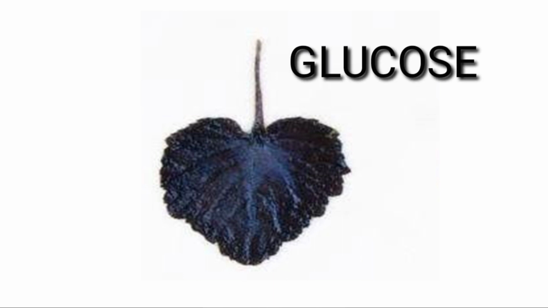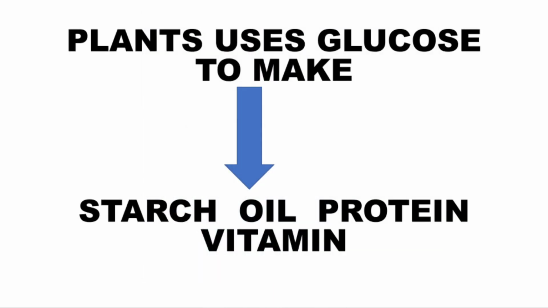Okay children, so what is the end product of photosynthesis? That is glucose, or it can be changed into starch. Now glucose is made up of carbon, hydrogen and oxygen elements. Okay children, now the plants use the simple carbohydrate, that is glucose, to make many other food items such as starch, oil, proteins and vitamins. So children, today we have discussed the autotrophic mode of nutrition.